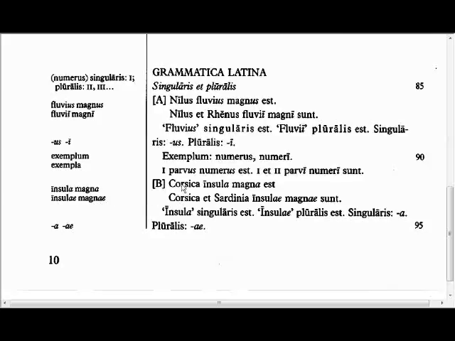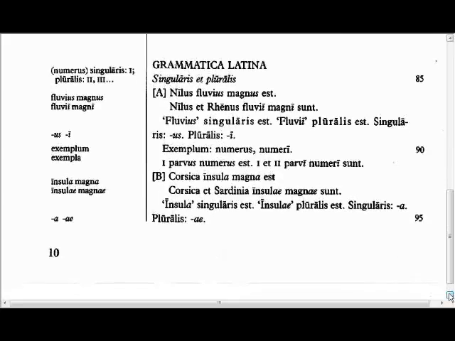So if you read through this section, I'll just translate it. Corsica is a large island, insula magna. The plural, Corsica et Sardinia insulae magnae sunt, are large islands. Insula singularis est, insula is singular, insulae is plural. Singular a, plural ae. And in this chapter you had one more form